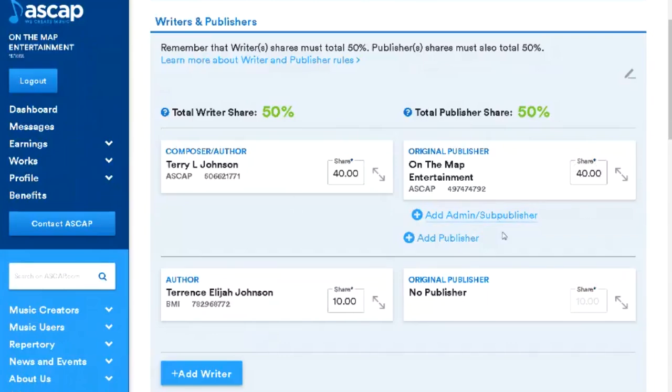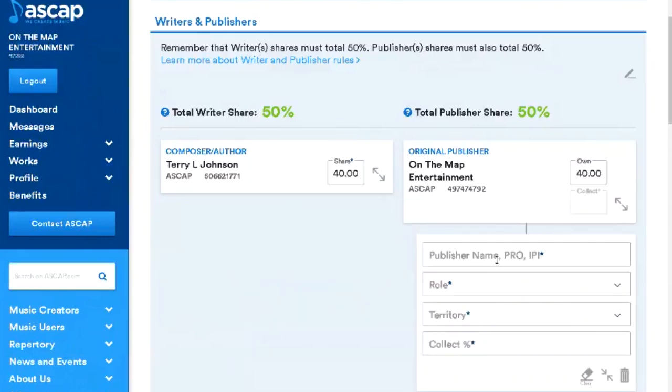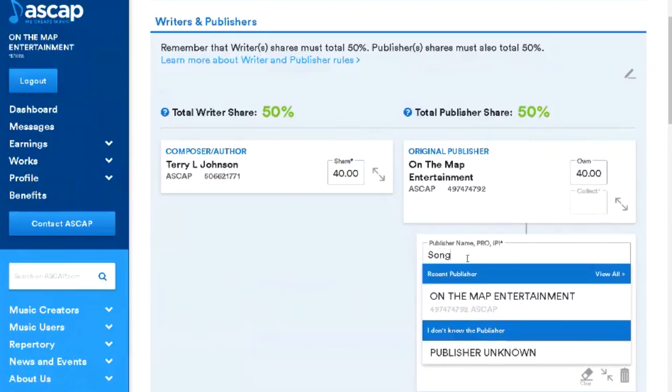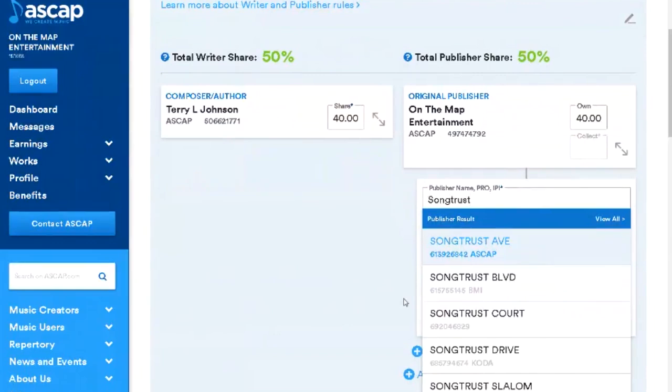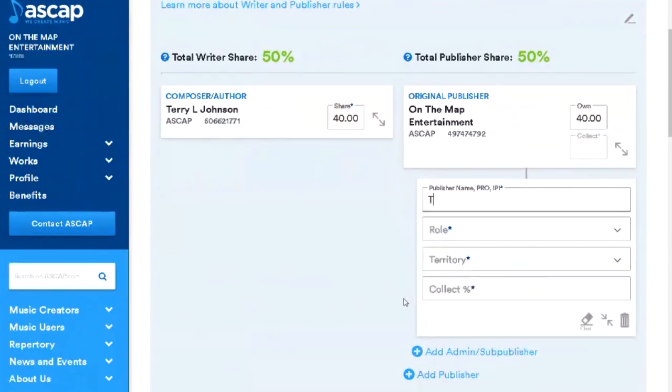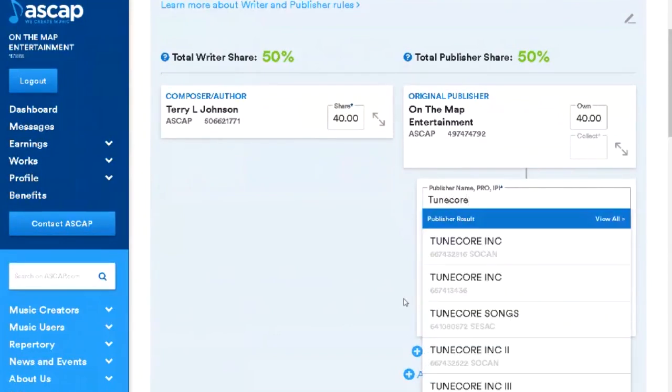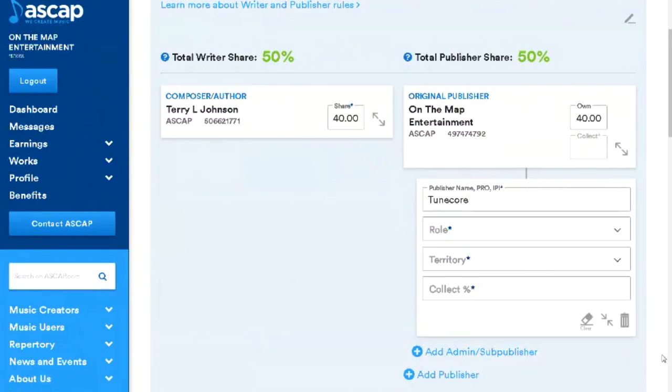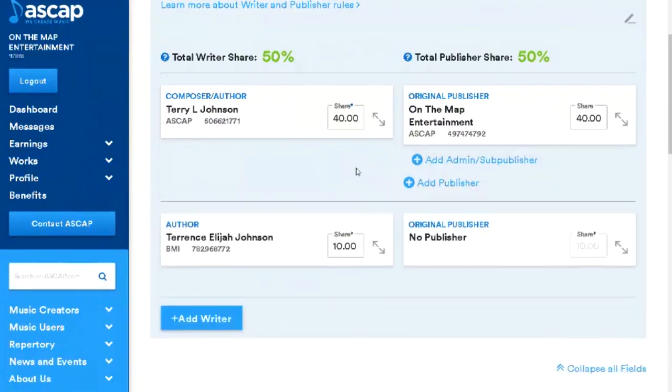If you have an administrator, so a publishing administrator would be like Songtrust, yeah, Songtrust or something like that, or TuneCore Inc. or something like that, then they'll usually update this when they send the information in. And so they'll usually submit all this stuff for you. But yeah, if you do have an administrator, they'll collect on this end.